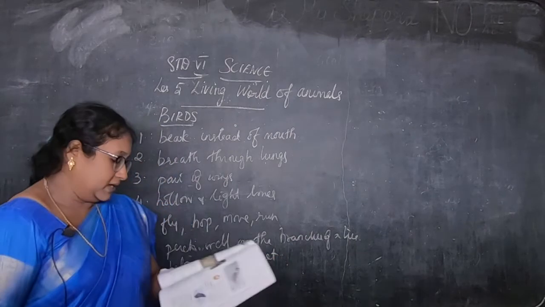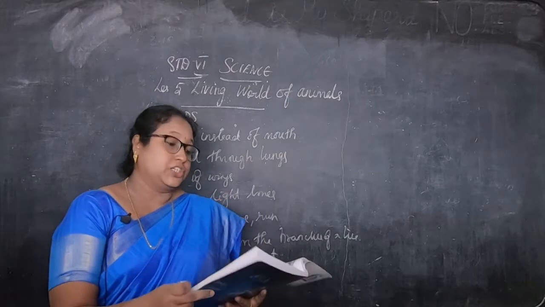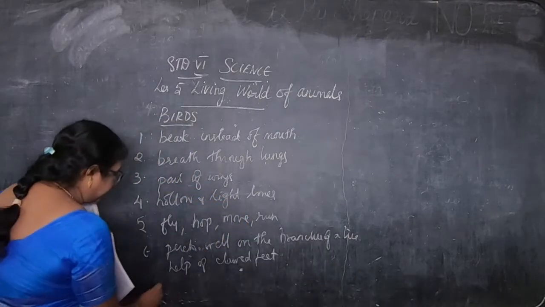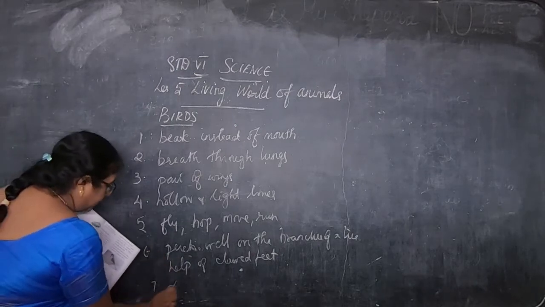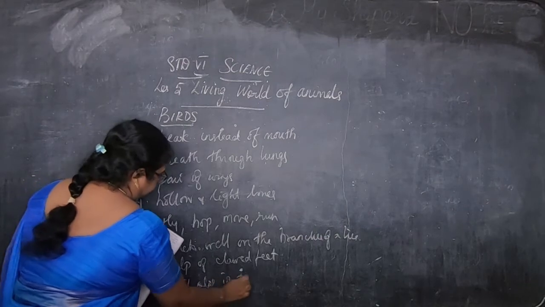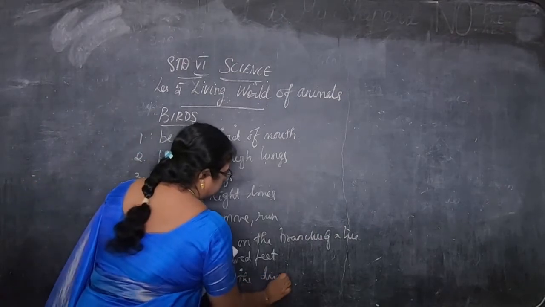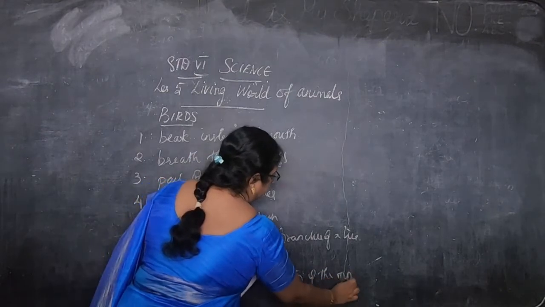Then the tail of the bird helps it to control the direction of the movements. Same way as we saw in the fish also, the tail helps in showing the direction of the movement.